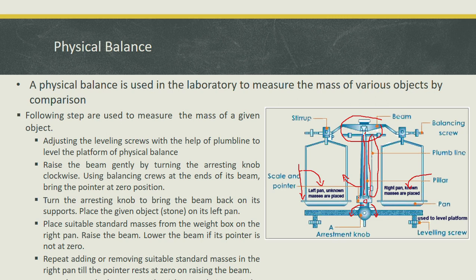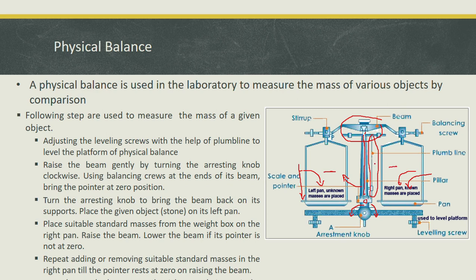But if it is not at 0, then put another weight until the pointer comes to 0, and then stop. When you see the pointer at 0, back at its original position, it means that both pans have the same mass.